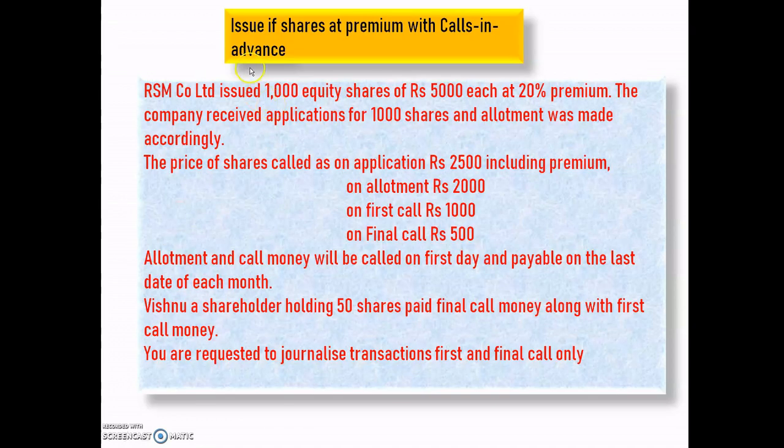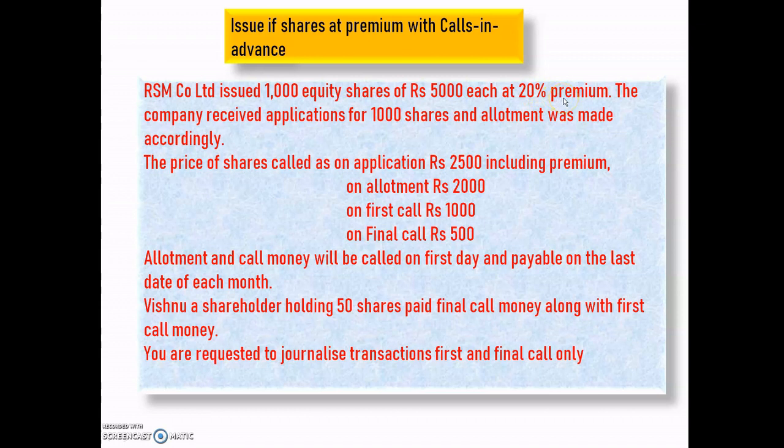So the next one is issue of shares at premium. This is issue of shares at premium with calls in advance. Okay, let's see it. RSM Company Limited issued 1000 equity shares of rupees 5000 each at 20% premium. Means here, how many equity shares did this company issue? 1000 equity shares, and this 5000 each is the face value, and at 20% premium.